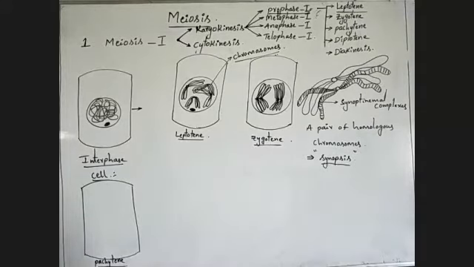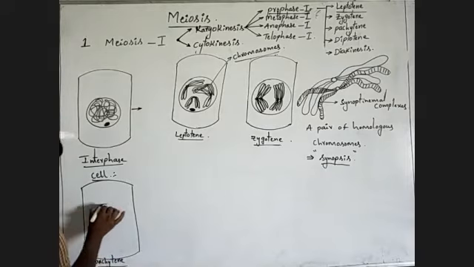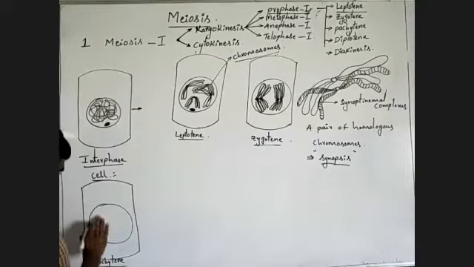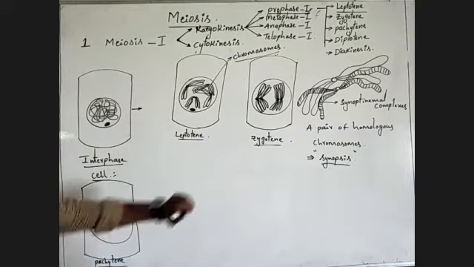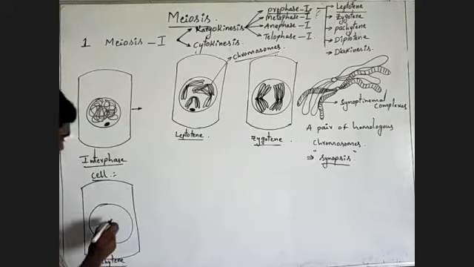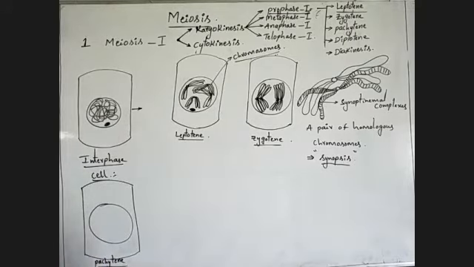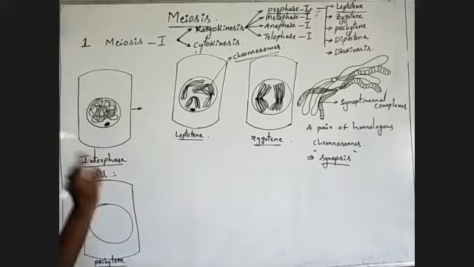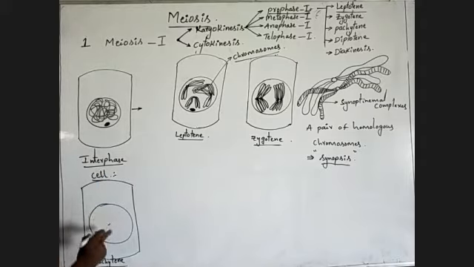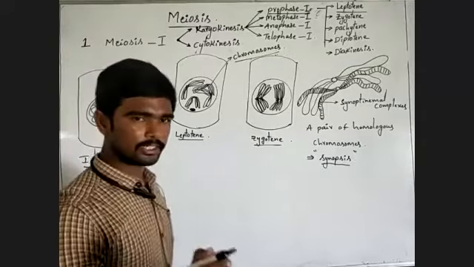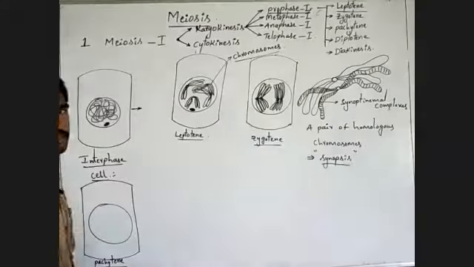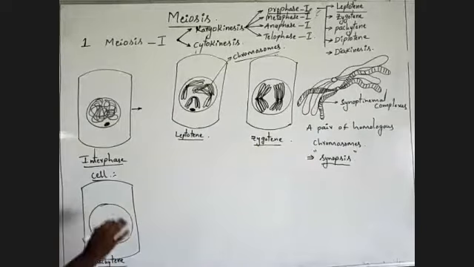Understanding? Observe here. It is a very important phase. Very important step it is. In this step, the actual exchange of genetic material occurs. That is why it is a very important phase.